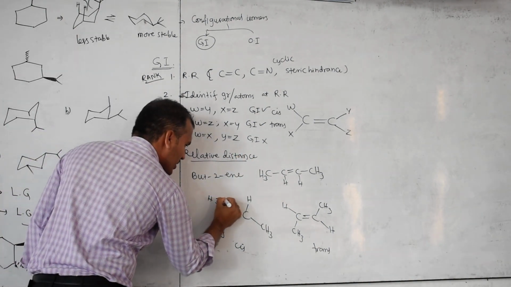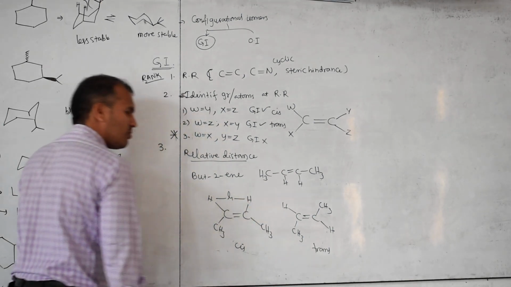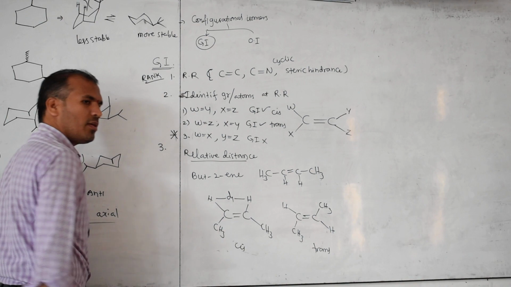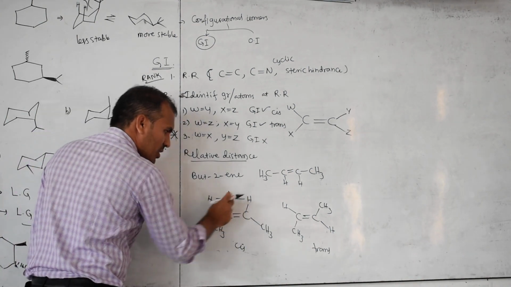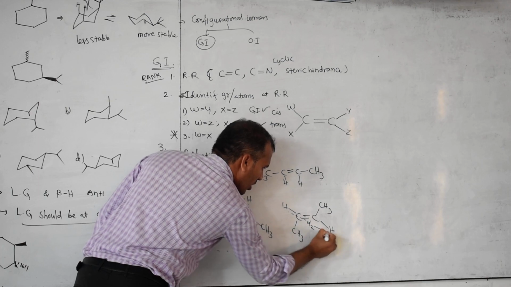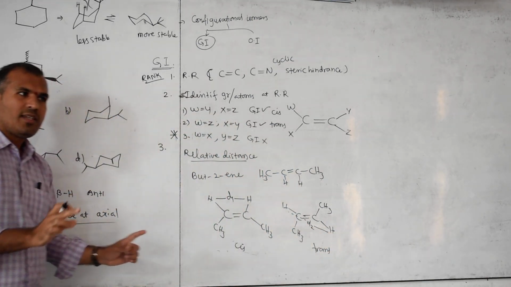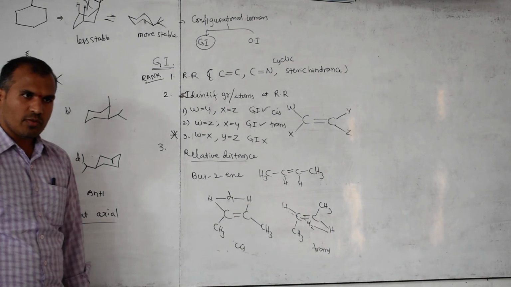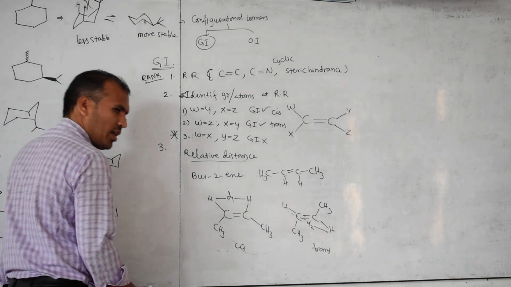Now, relative distance. Consider the HH distance in between is D1. Now we are using D1. But here the HH distance is D2. Same distance or different distance? D1 equals D2 or D1 not equal to D2? Not equal to D2.